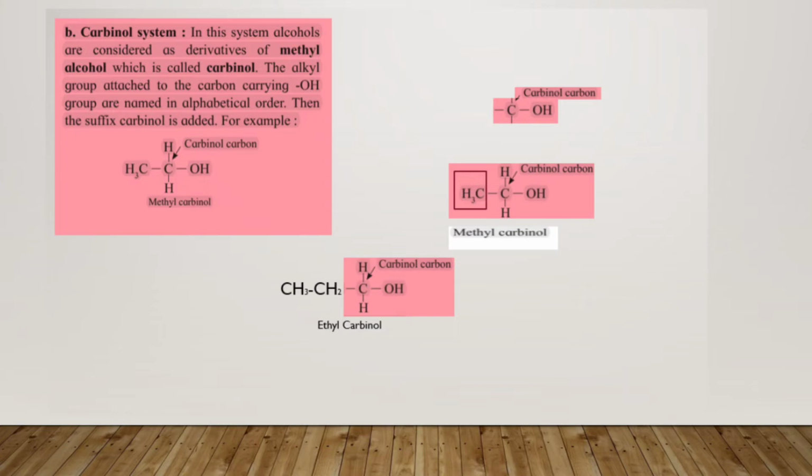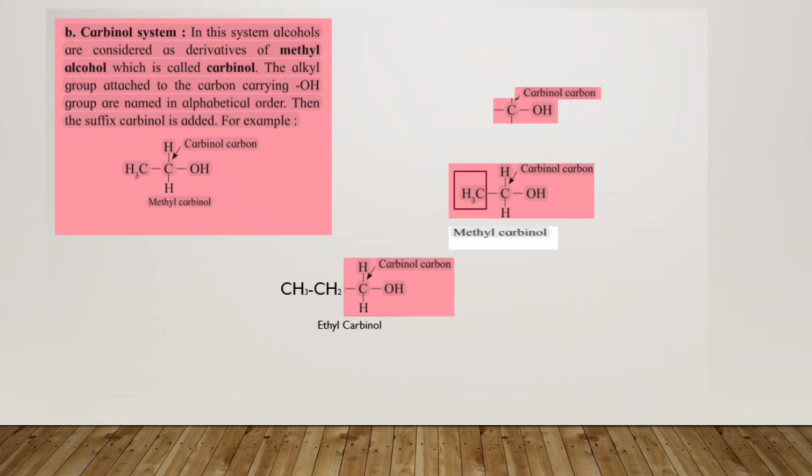In this system, the carbinol carbon is the one to which the OH group is attached, and you have the structure bond C bond OH. This bond C bond OH is the carbinol carbon, and CH3 is attached to this carbon.